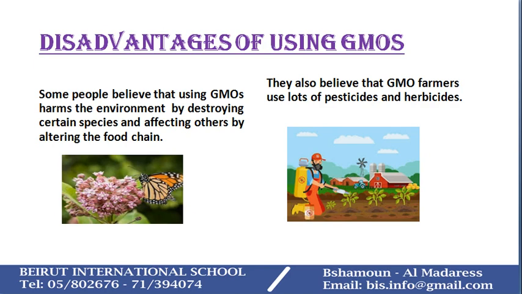However, in the past 20 years, ever since GMOs have been created by scientists, recent research has proven that GMOs have many benefits.